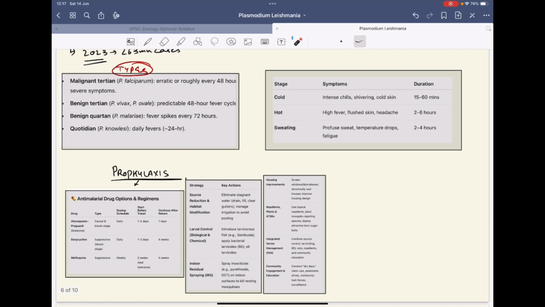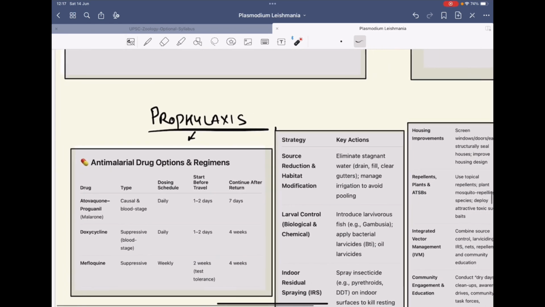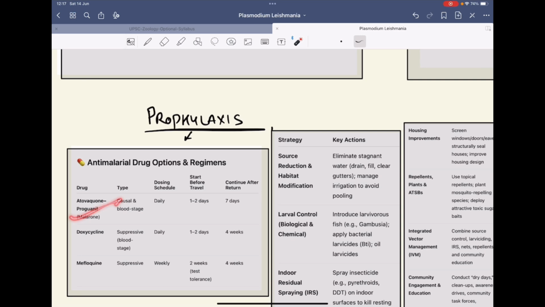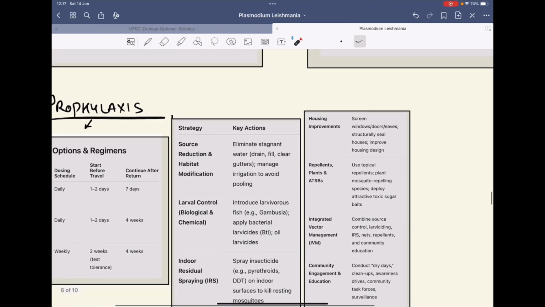Now, how will you prevent malaria, and what are the drugs for it? First one is proguanil. Then there are drugs named doxycycline. Some are mefloquine. So these are some of the drug options that are given for malaria, but at the same time, there are other ways to control it.